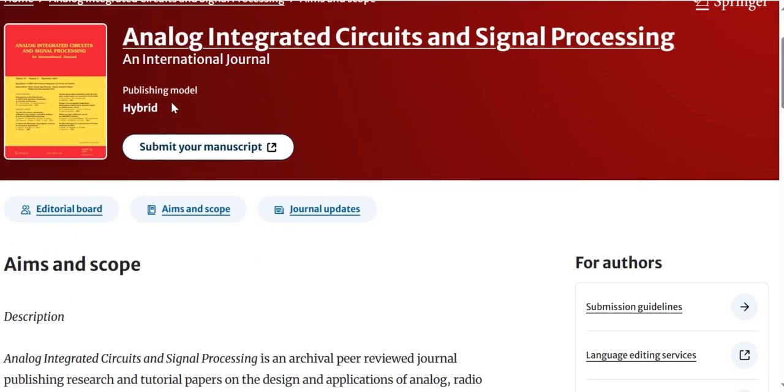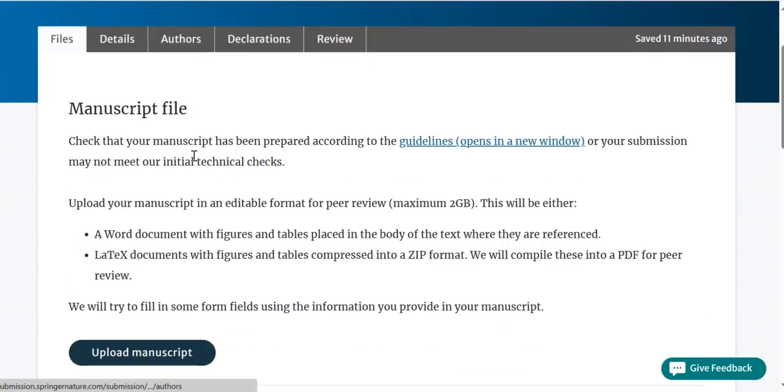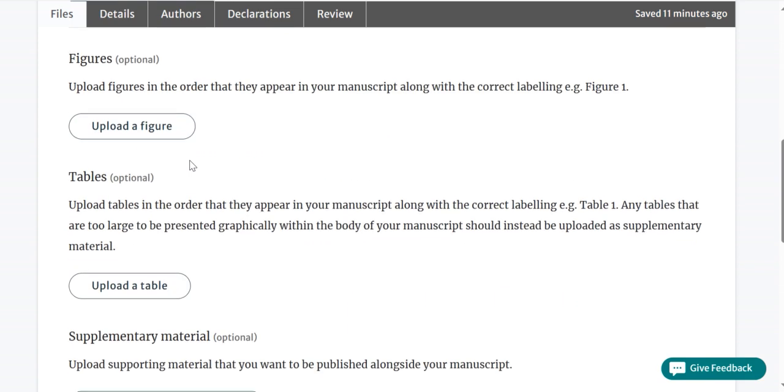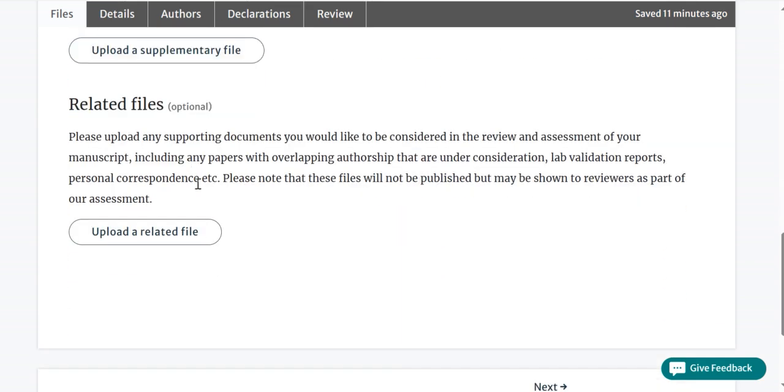So this is a hybrid journal, which means it accepts open access and it also accepts subscription based publication, that is the free route, right? If you want to submit, you can click on submit your manuscript. Once you click, it opens and you need to create an account. For this particular journal, you need to separately upload the manuscript file. You have to separately upload the figures, tables, everything, and any supplementary files.